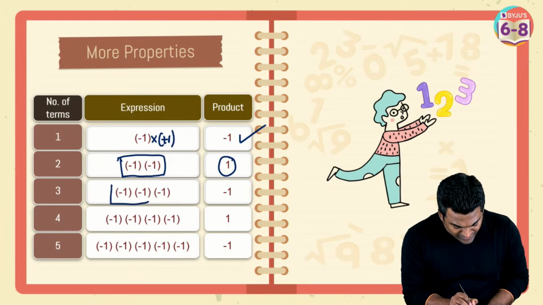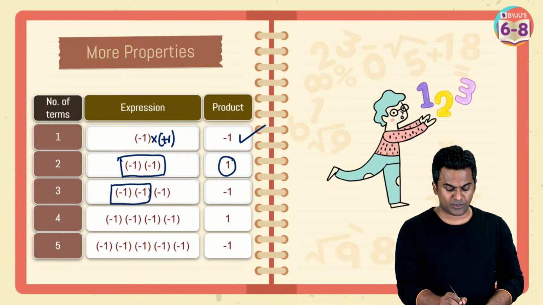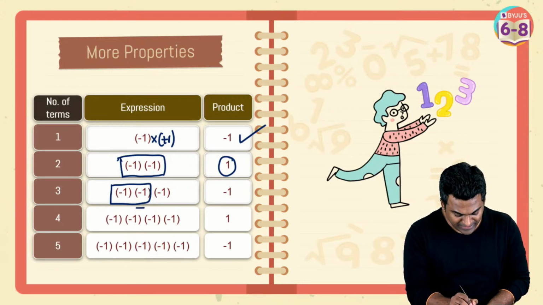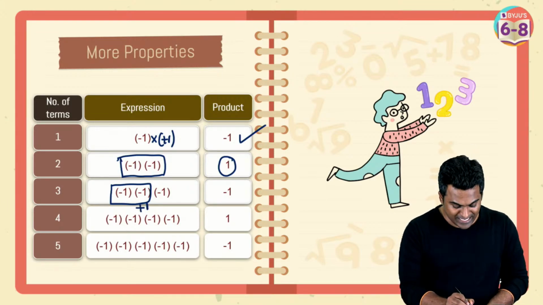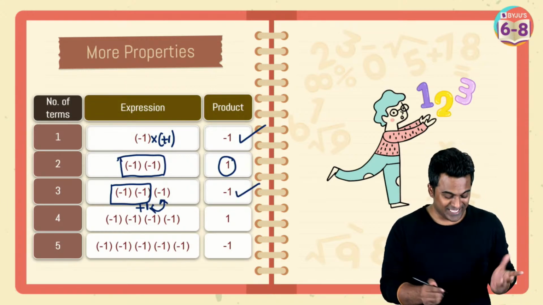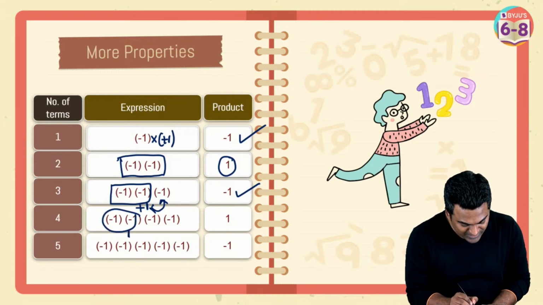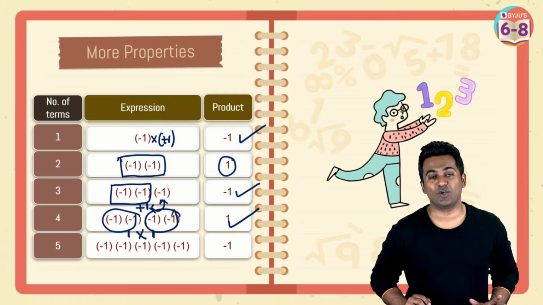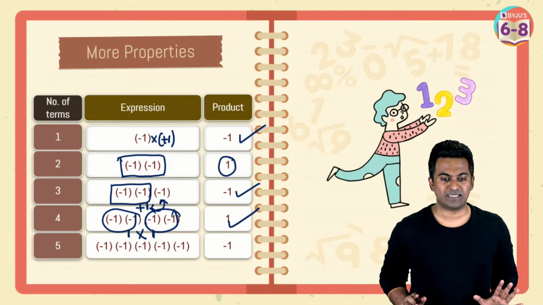Now, you've already calculated this. Minus 1 multiplied with minus 1 as plus 1. So in the place of that, I will substitute plus 1. And now this becomes what? Plus 1 multiplied with minus 1, the result is going to be minus 1. And you can move on like this. So multiply these two, the result is 1. Multiply these two, result is 1. 1 multiplied with 1, the result is going to be 1. As simple as that, right?